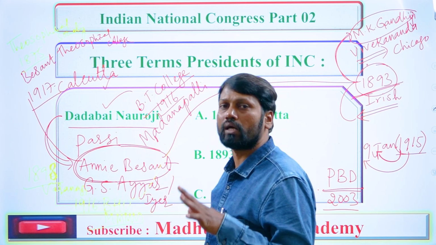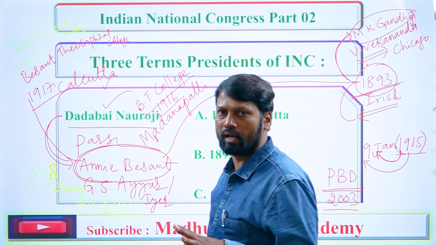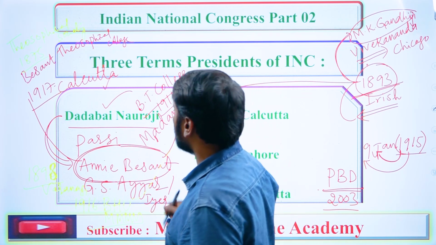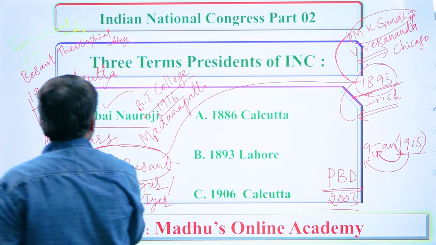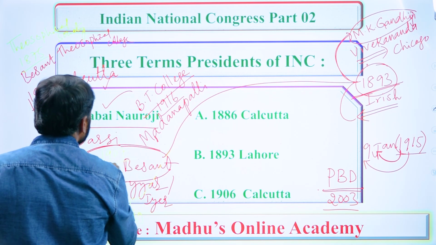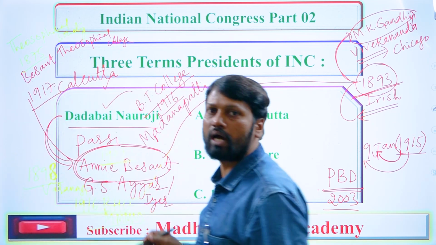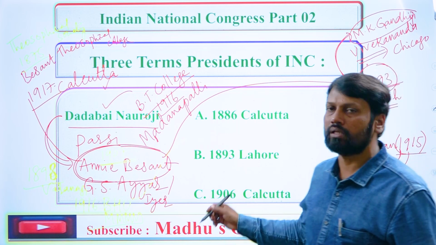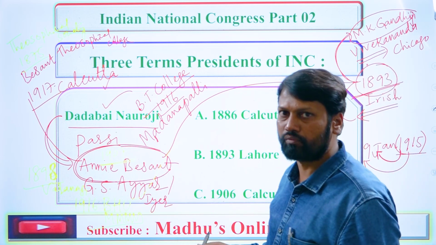Colonel H.S. Olcott. He died in the year 1907, and from 1907 Madam Annie Besant became the second president of the Theosophical Society. Remember these important things very carefully, dear aspirants.